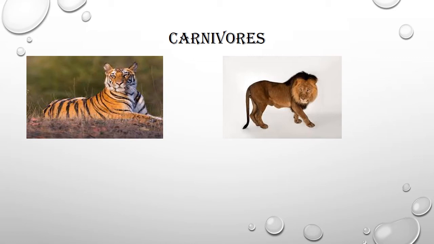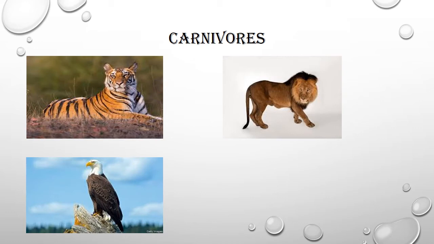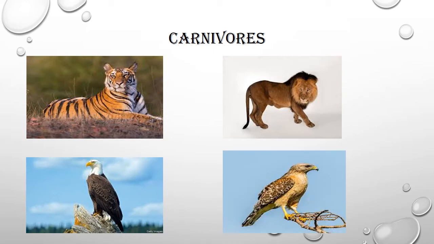Now there are some birds like eagles and hawks. Okay, you can see in the pictures, these are also called carnivores. So these birds also eat other animals, as they have a very sharp beak to tear the flesh. You can also see in the picture, and also they have very strong claws, that are called talons, to catch and tear their prey. Two features these birds have.